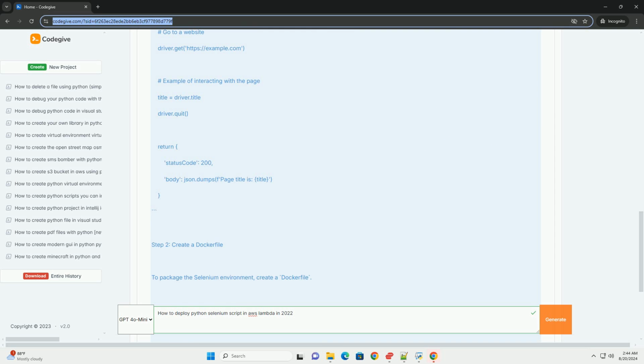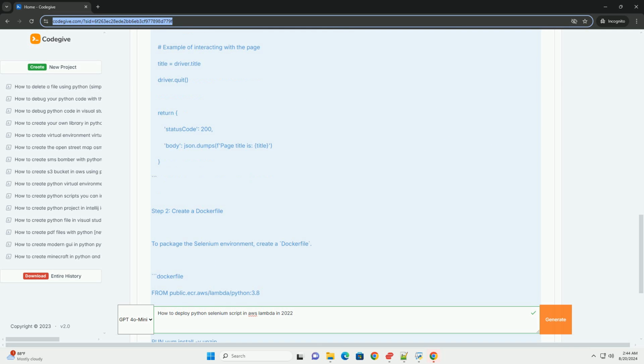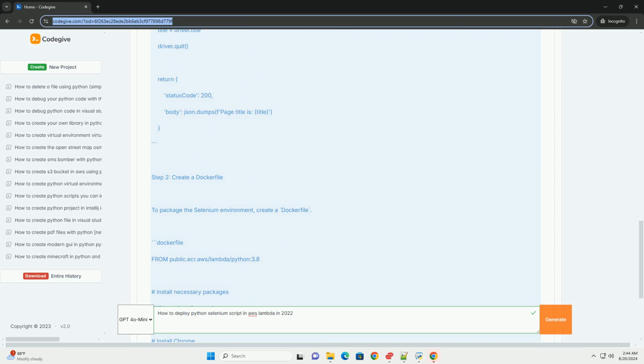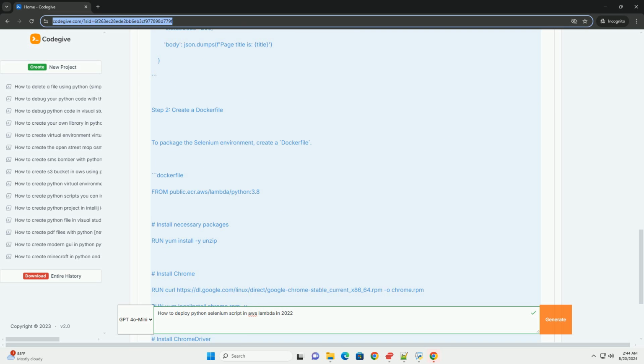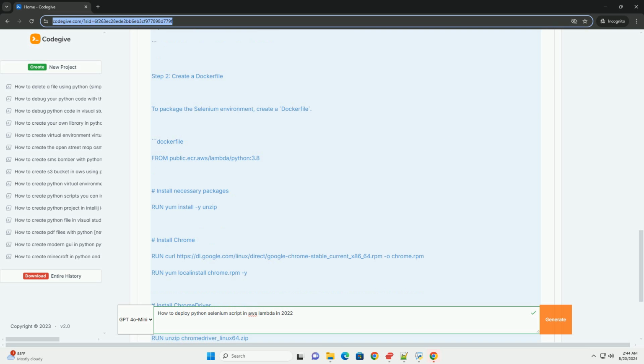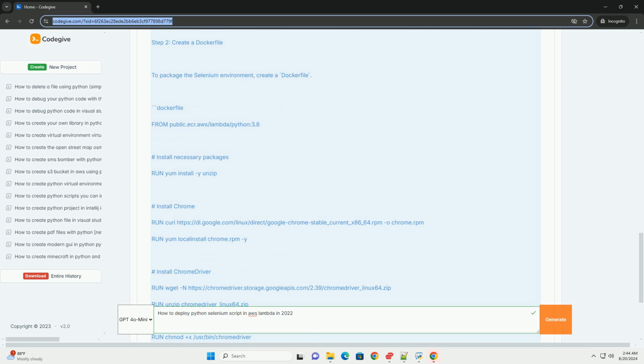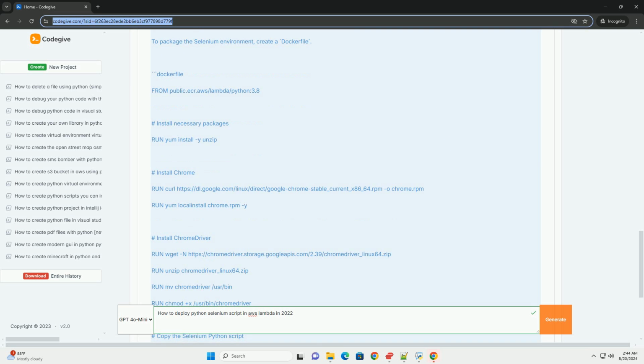Step 6. Create an AWS Lambda function. 1. Log into the AWS Management Console. Go to the Lambda service. Click on Create Function. Choose Container Image. Give your function a name, e.g. my-selenium-lambda. Set your permissions. You can create a new role with basic Lambda permissions. Click on Create Function.